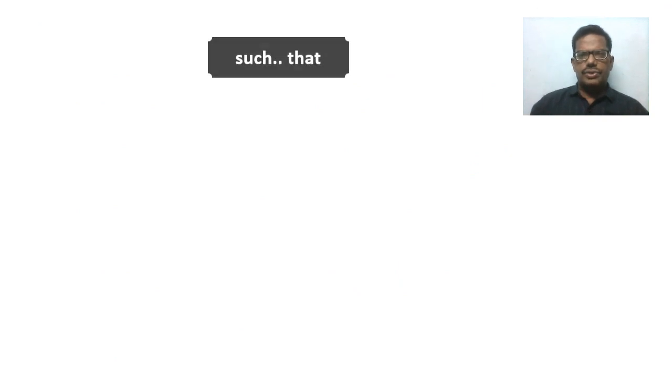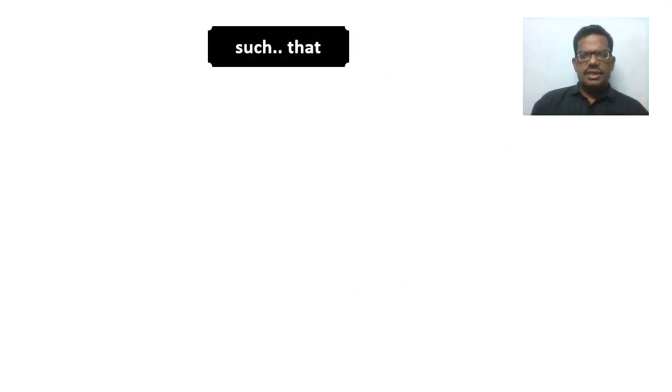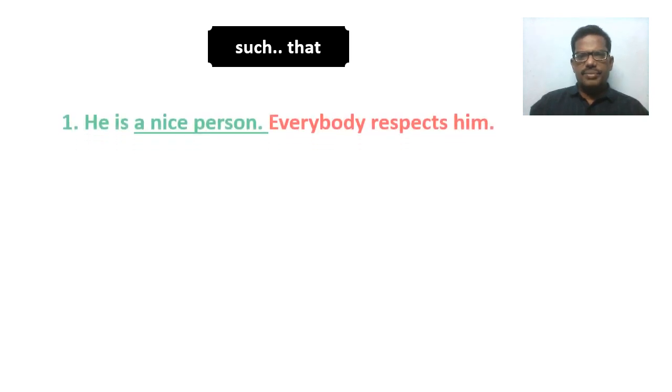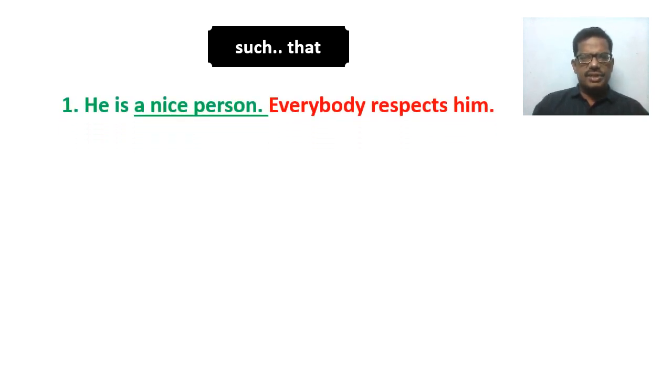Now, how to use the linker such that. Such is an adjective, so such is always placed before a noun phrase. In order to make use of this such that, the cause clause should have a noun phrase, and that is used before the result clause. Look at the example. He is a nice person. Everybody respects him. Here the result clause is everybody respects him.